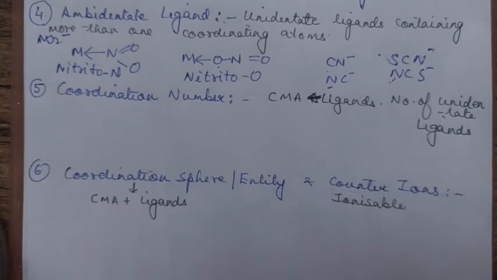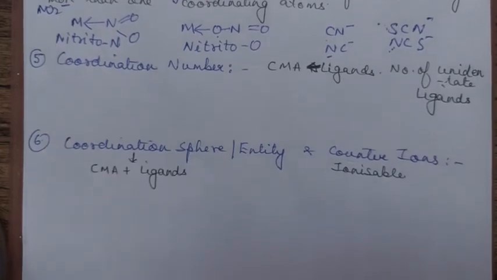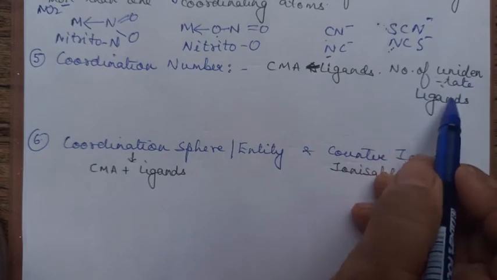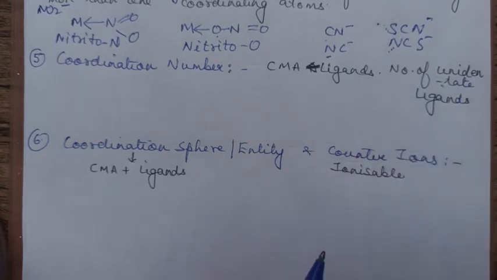Now, next we are talking about coordination number. Now, what is coordination number? Number of the unidentate ligands. That is coordination number. How many unidentate ligands are there? That is coordination number. Or I can say number of lone pairs given to the central atom.